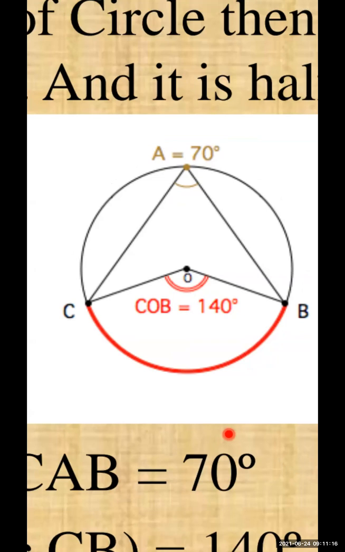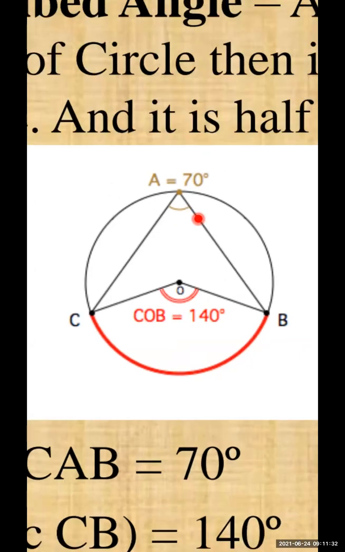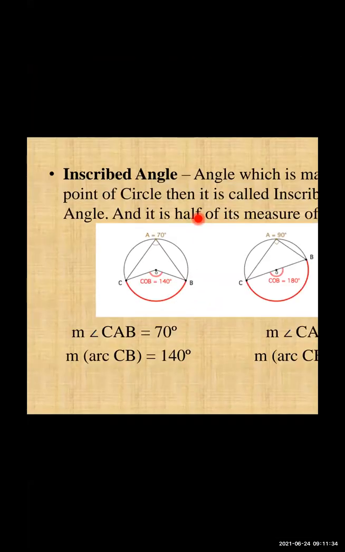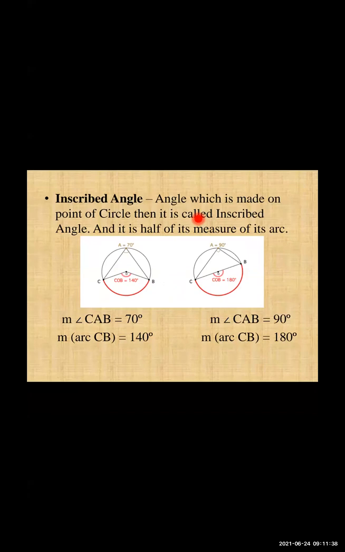If an angle is made at any point on the circle, then it is called an inscribed angle. And if an angle is formed at the center of the circle, then it is called the central angle.